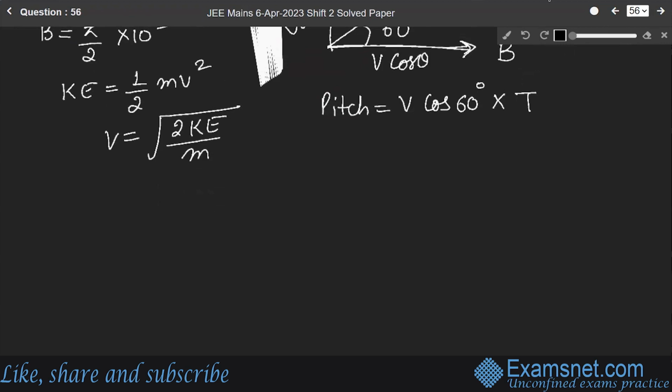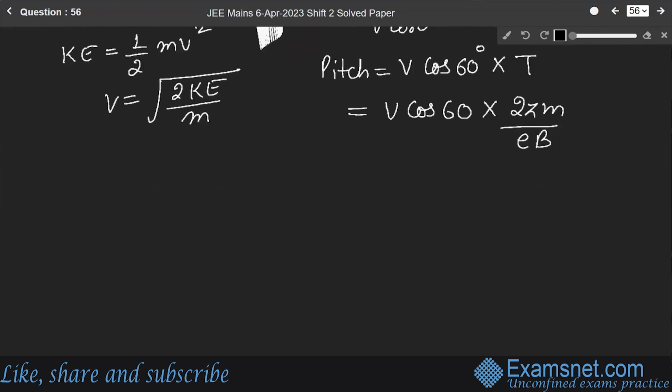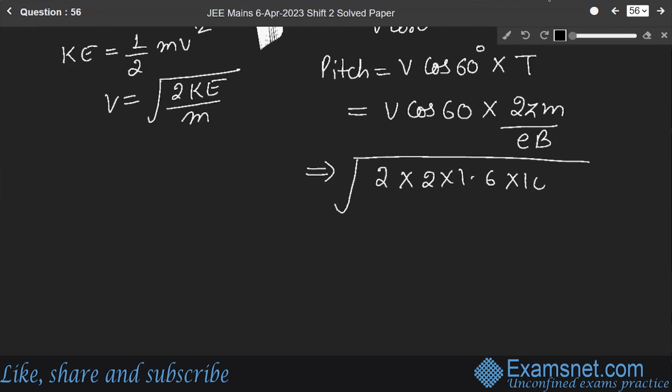It will be equal to V cos 60. And see, T formula is 2 pi m over EB. Got it? So V will be under root of 2 into 2 into 1.6 into 10 to the power minus 19 over 1.6 into 10 to the power minus 27.